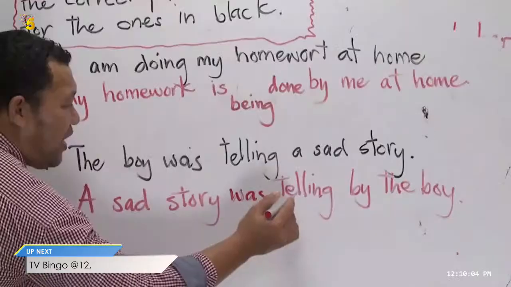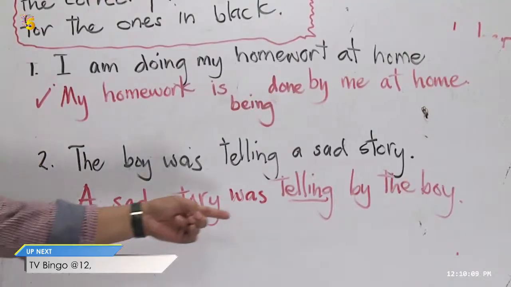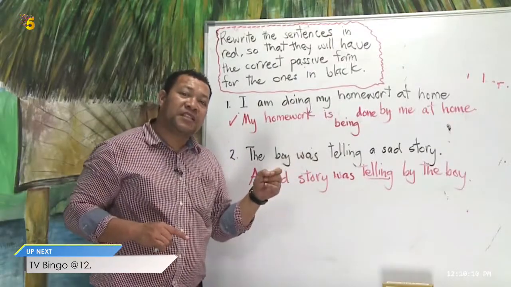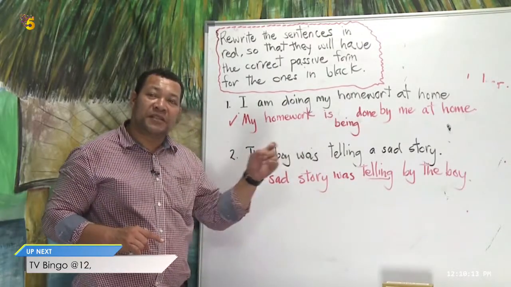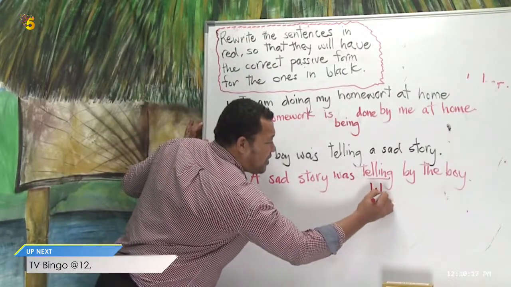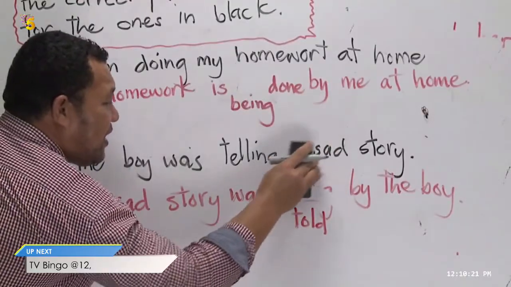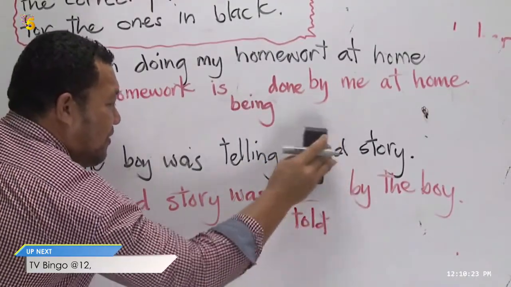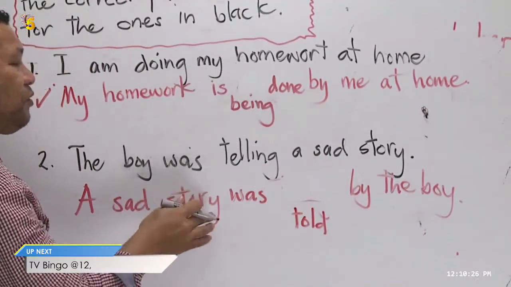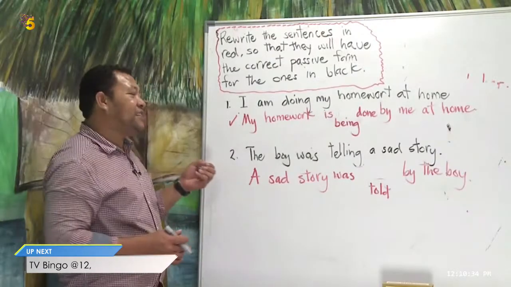Very good. And look at the word telling here. What's the past participle of the verb telling? Very good. The word is told. So telling is wrong. A sad story was told by the boy. Is it right? Can someone tell me what is missing here? Yes.